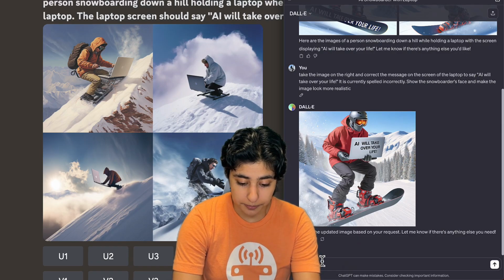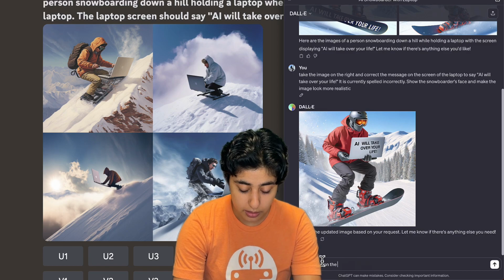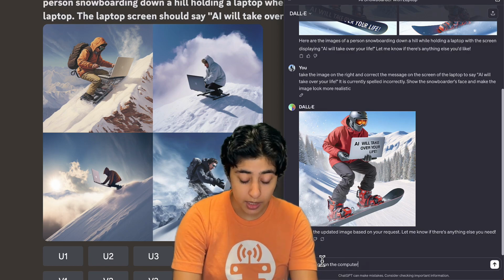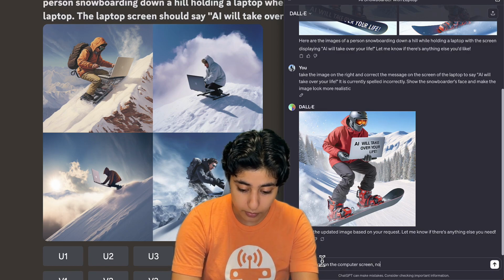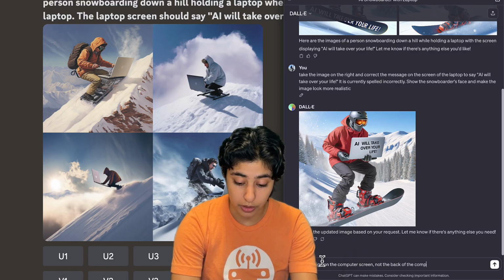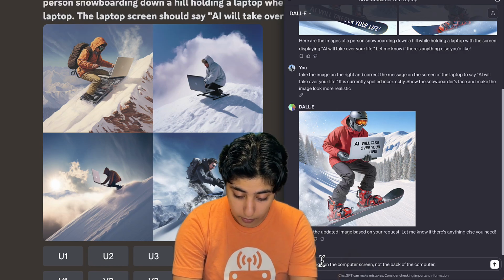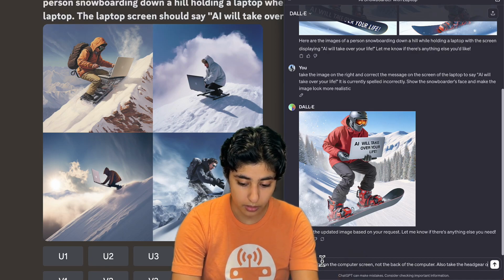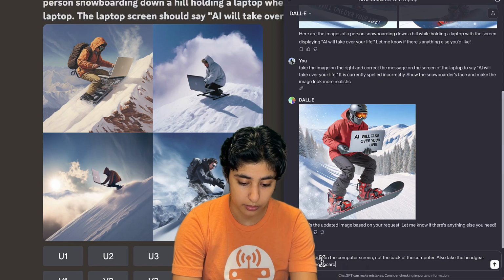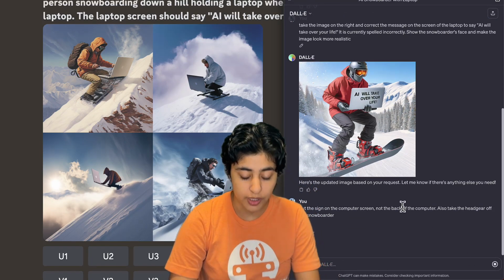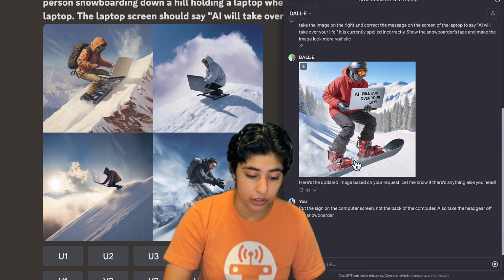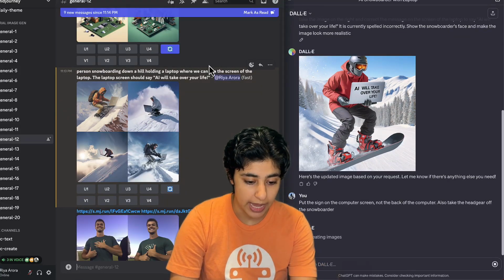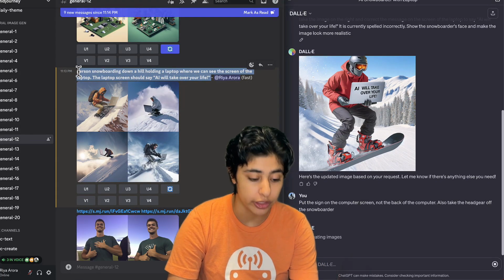Put the sign on the computer screen, not the back of the computer. Also, take the headgear off the snowboarder. Okay, just like we're asking DALL-E to take the headgear off the snowboarder, let's see what happens when we ask Midjourney to put headgear on the snowboarder.